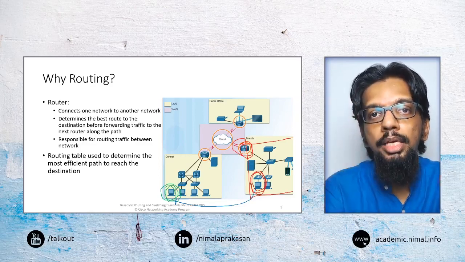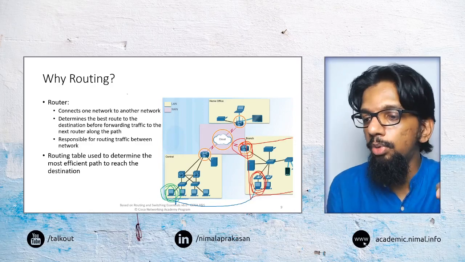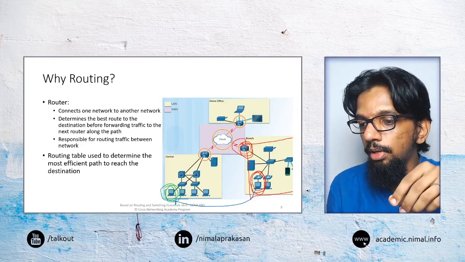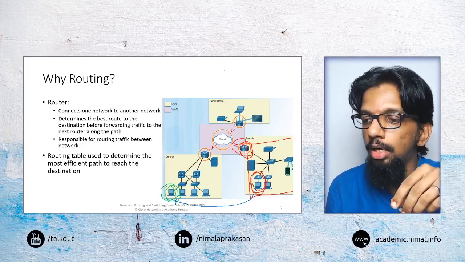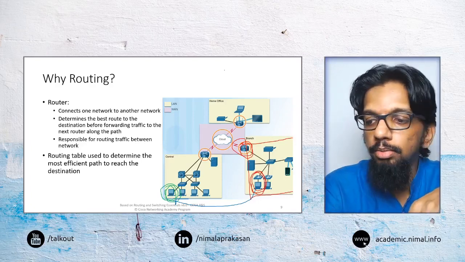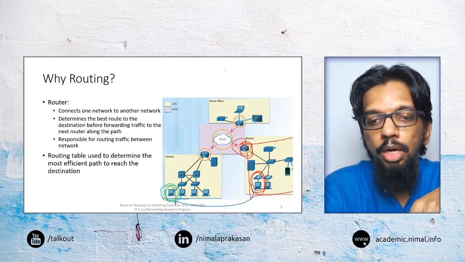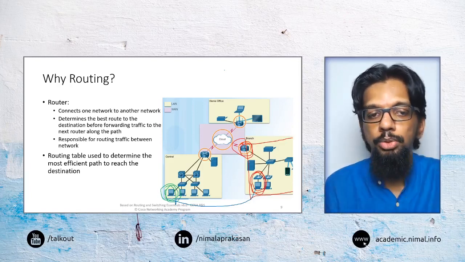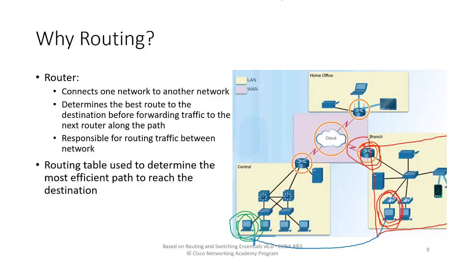Even though it may not know the exact details of how the network is there, it would know at least that if the information is, say for example, shared from the branch network, that information will go to the router and the other router and then pass on to the organizational network. So that is the main thing that we achieve by doing routing.